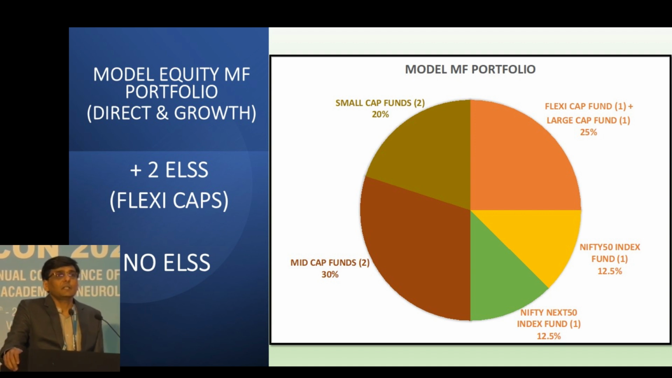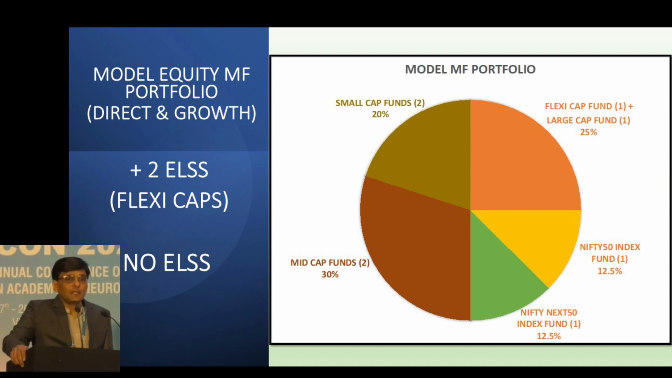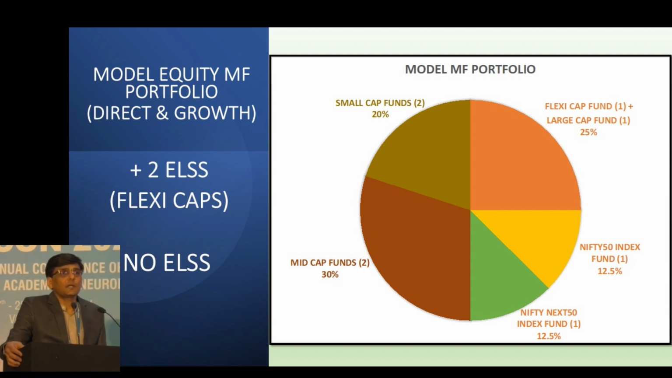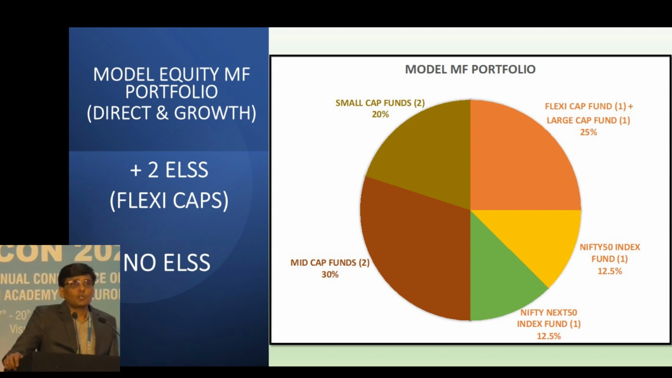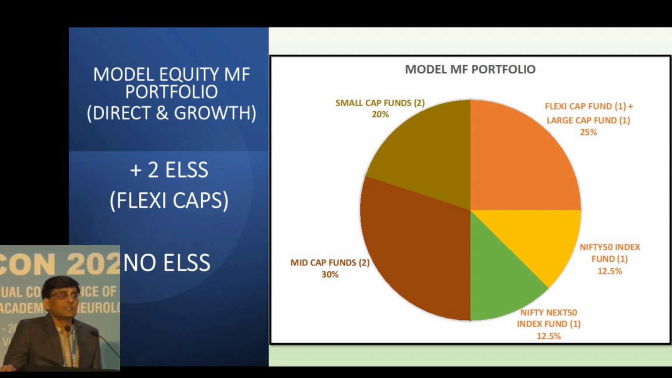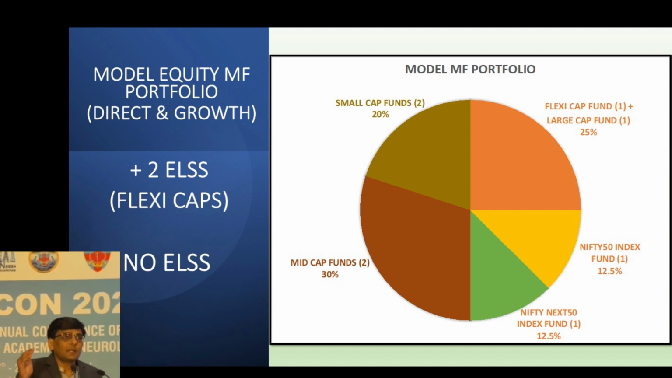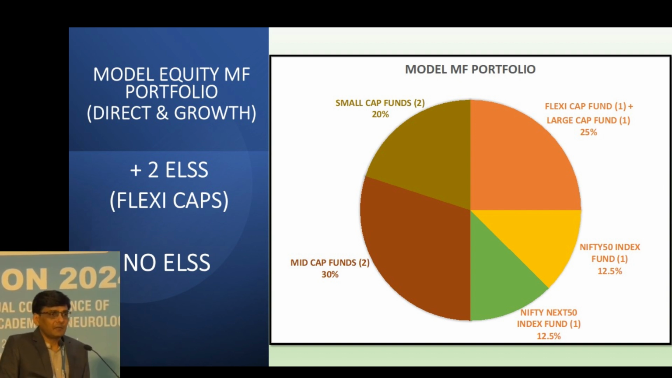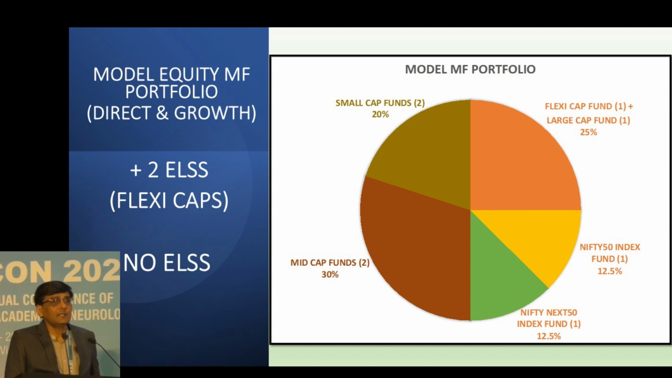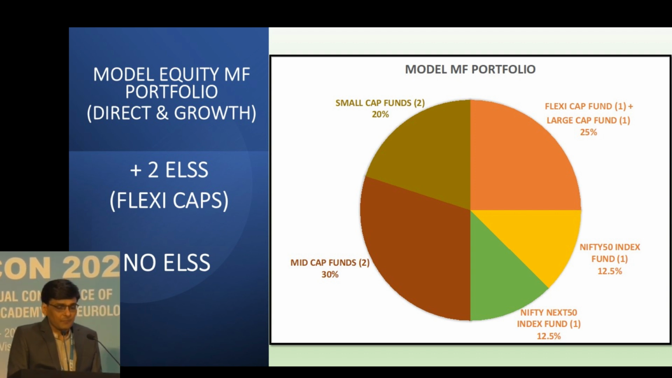If you are investing in the equity linked savings scheme, then you can have 1 large cap or 2 large cap funds. Along with that, you can have 2 mid cap funds, 2 small cap funds, and 1 Nifty 50 and another Nifty Next 50 fund. But if you are not opting for ELSS because you are investing in PPS, then you can have 1 large cap fund and 1 flexi cap fund, and the remaining things will remain the same. So this can be the ideal portfolio for most of us.